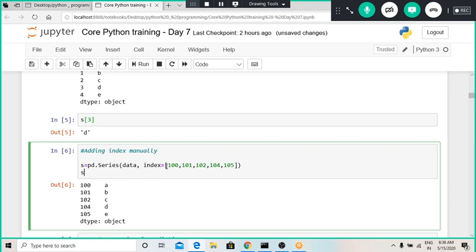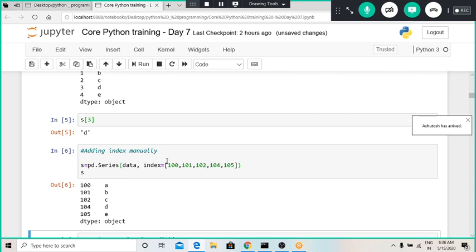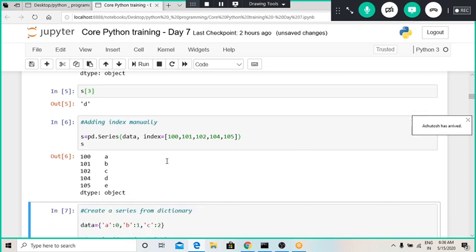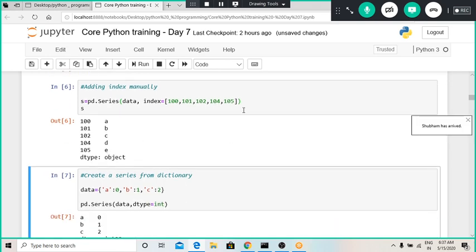Then in square brackets we provide index equal to, and in square brackets whatever index we want. Here I have defined 100, 101, 102 and 100 up to 105, so this will be my index for the list. Here I have skipped 103, and that's why I was able to catch up to 105. So make sure whatever list you have defined is perfect.